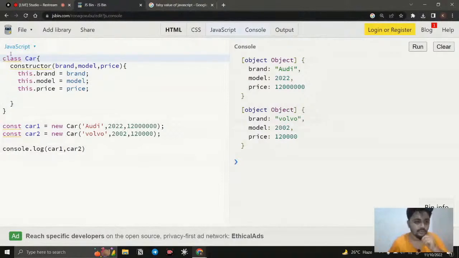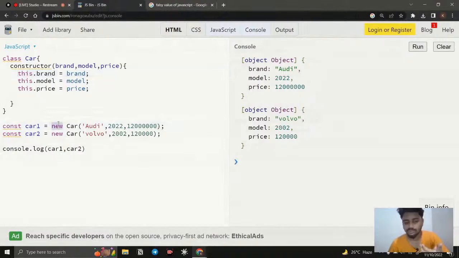How it is working is very important. You can see this keyword. What is the this keyword mentioning here? It is something where the object is called, where the object is declared. Here car1 is calling this class, right? So this keyword is nothing but car1. If car2 is calling that, then this keyword is dynamic. It is going to be car1 when it is calling car1, and when it goes to car2, this is going to be car2. Okay, so this is how it works.